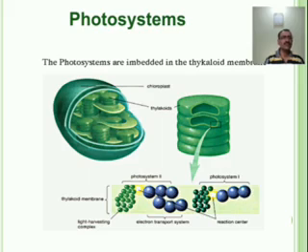The energy of excitation is conveyed from the antenna molecules to the reaction center molecule.